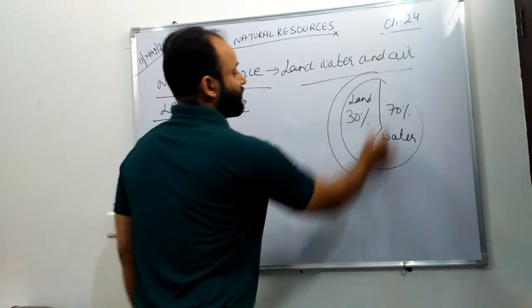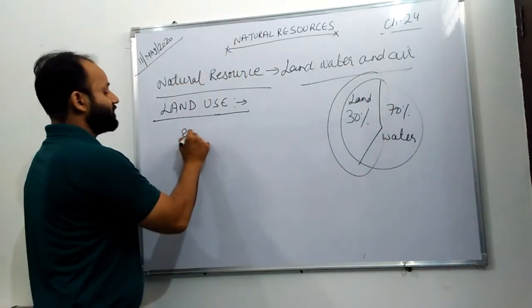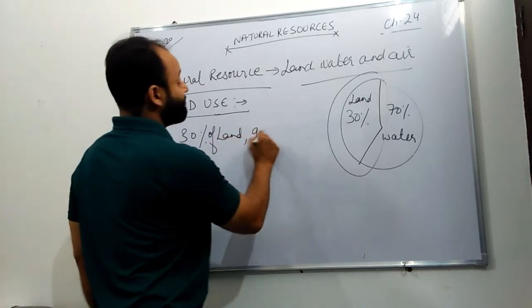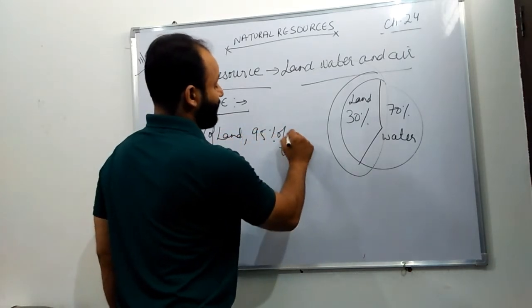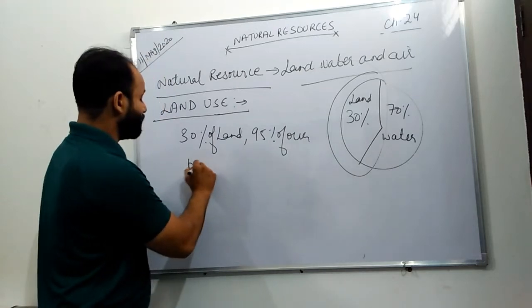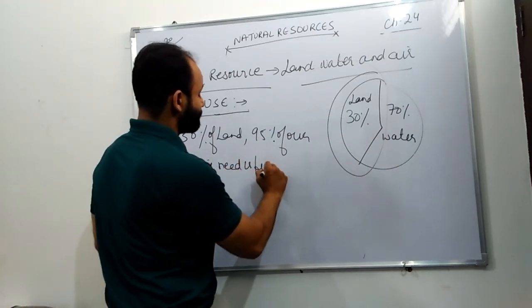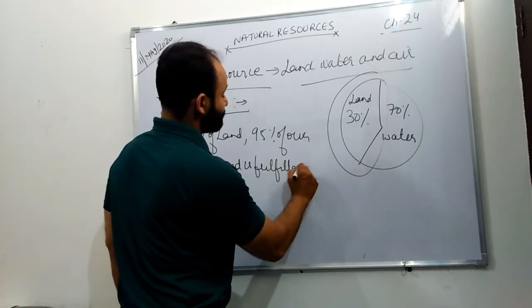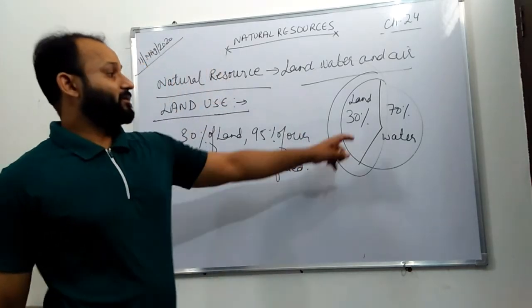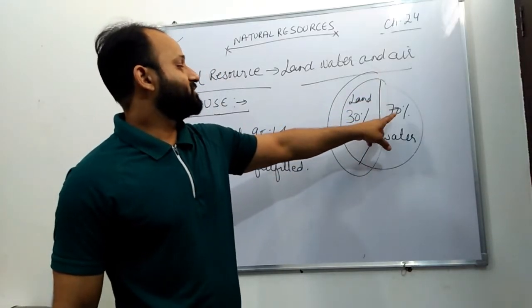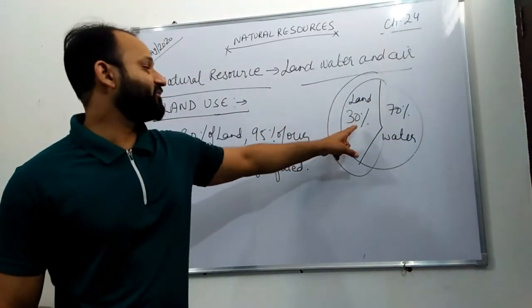From this 30% of land, 95% of our basic need is fulfilled. Suppose this is 100%, we have 70% of water and 30% of land.